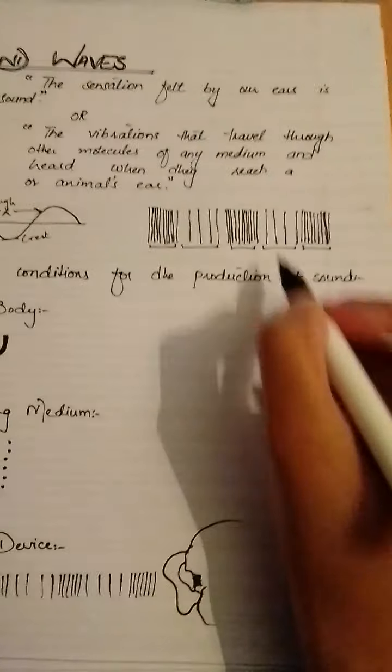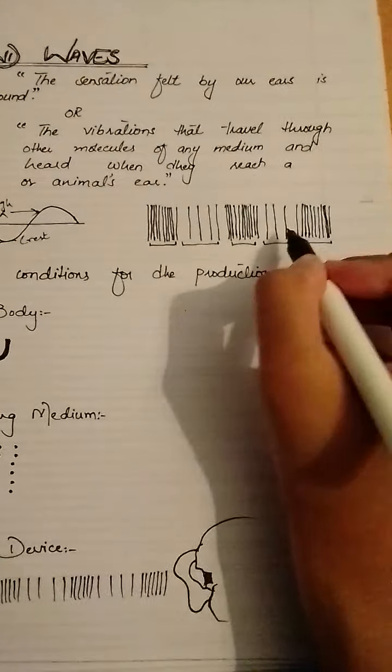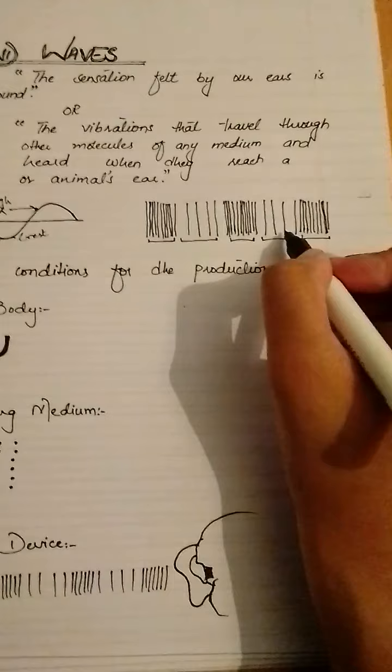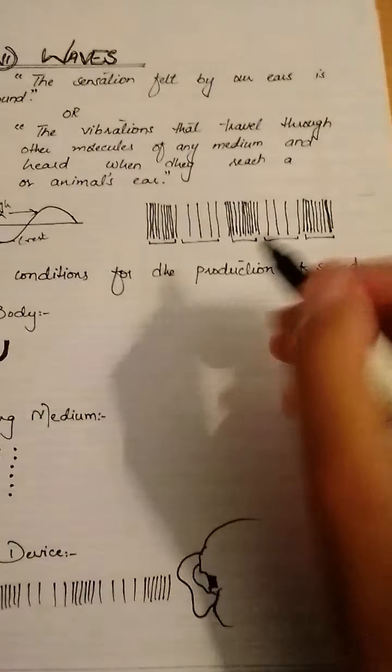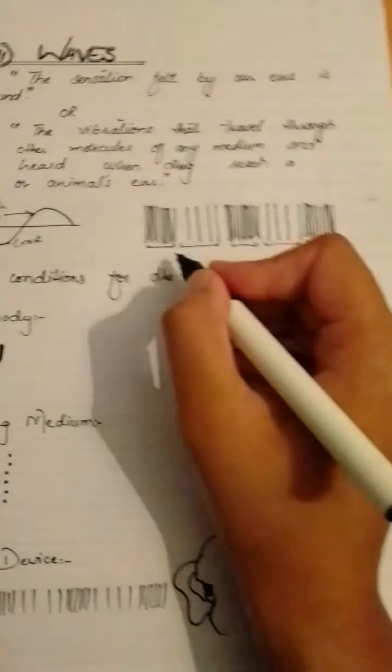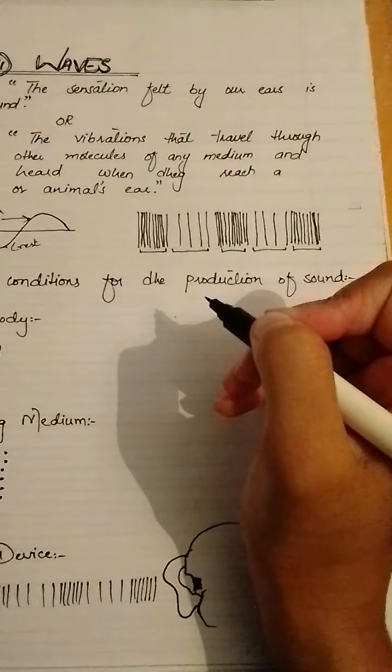It has more disturbance than these ones, and these ones have less disturbance than the denser ones.